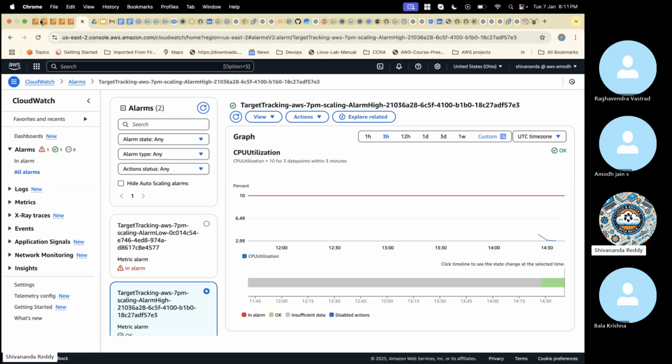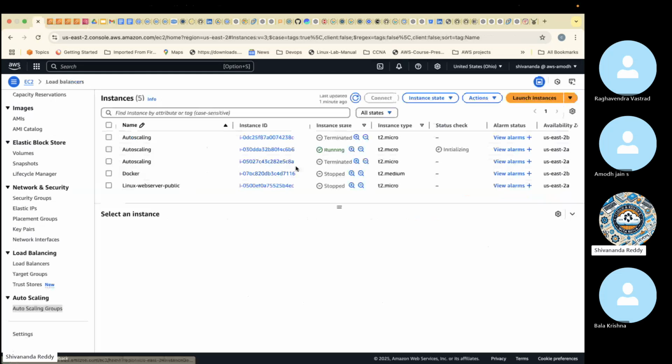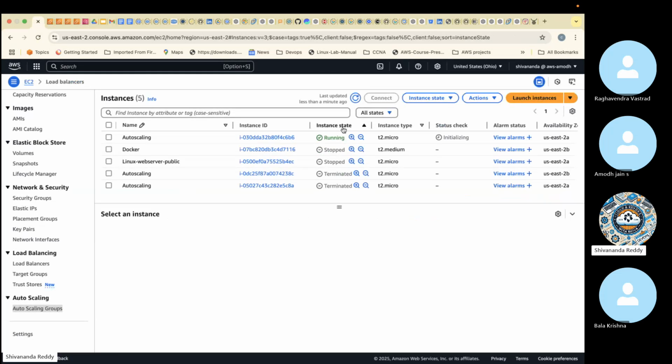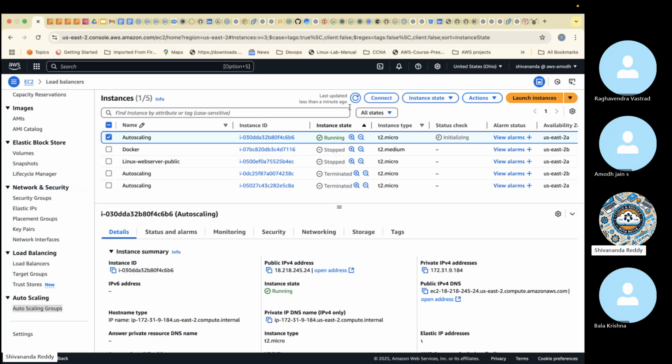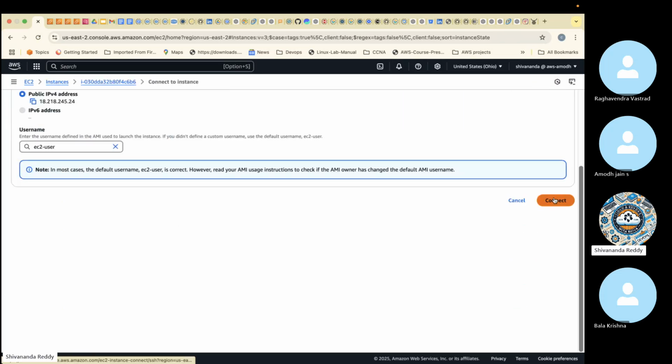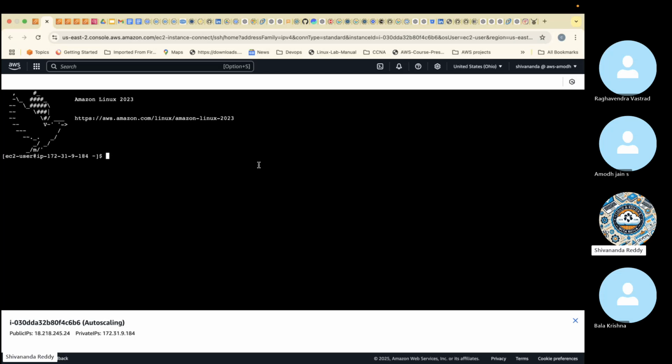For that, I have one manual command. I'll run that command. That command is going to increase the CPU. Okay, but don't try this command in the company. This is for practice purposes only, because I want to show you guys how, when more users come to the website, it will launch the servers. For showing that, I'm using this method. Okay, I'll share the command with you guys as well.